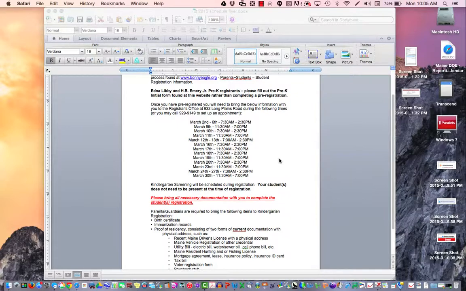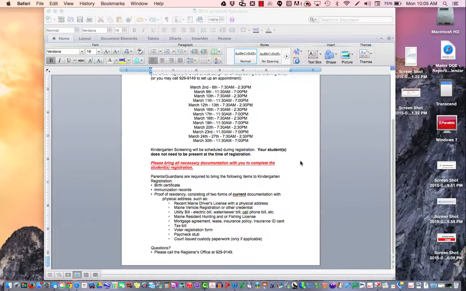Please bring with you birth certificate, immunization records, proof of residency consisting of 2 forms of current documentation with your physical address, such as a recent Maine driver's license, Maine vehicle registration or other credential, utility bills such as an electric bill, water sewer bill, cell phone bill, Maine resident hunting and or fishing license, mortgage agreement, lease, insurance policy, insurance ID card, a tax bill, voter registration form, or a paycheck stub. If there is any court-issued custody paperwork, that will also need to be submitted at the time of registration. If you have any questions, please call the registrar's office at 929-9149.